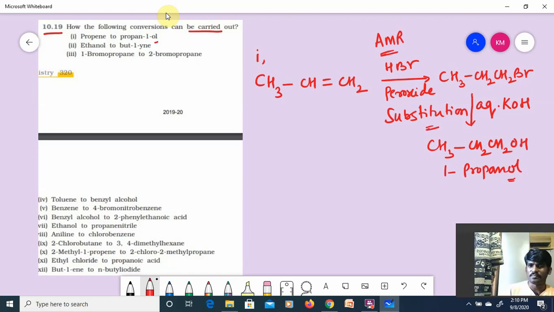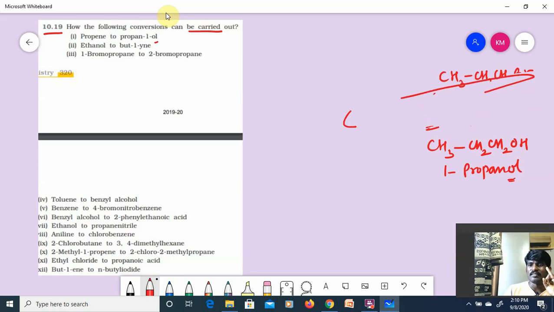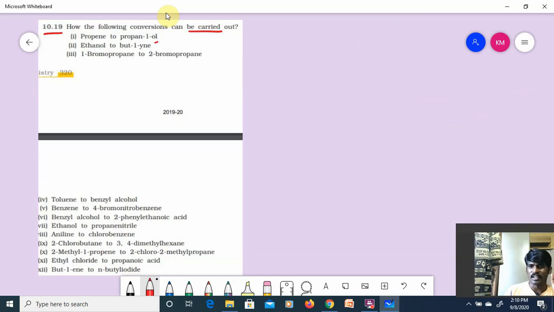Substitution, as you know, right? Second, elimination, right? Third, substitution is done. Just wait. It's dancing here. Eraser is dancing. Let me set it. Okay, fine. First one is a substitution. Second one, elimination. Third one, addition. Fourth one, rearrangements. These are the 4 reactions we are going to discuss. But based on the reagents, you will segregate, of course.